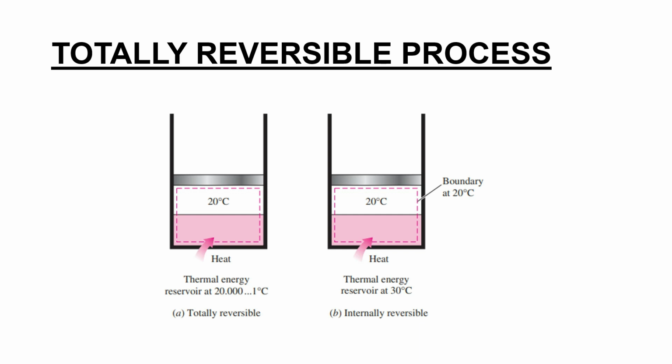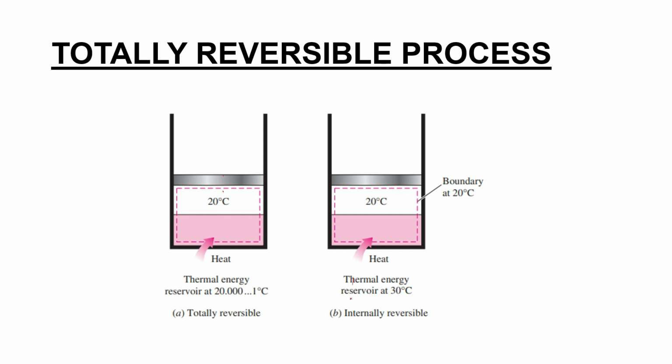Now let us take the example of a totally reversible process and an internally reversible process. We have seen heat is transferred from a thermal reservoir at 20.00001 degrees Celsius to a phase-changing material at 20 degrees Celsius. So this is a totally reversible process. Externally also you don't have a finite temperature difference; you have a very small temperature difference. And also this is internally reversible.